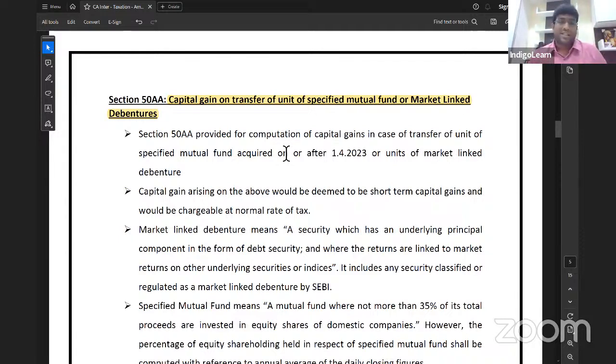Now they brought one new interesting section 50AA by Finance Act 2023 to specify that if there is a capital gain on transfer of unit of specified mutual fund or a market linked debenture, then it is deemed to be short term. Deemed to be what, my dear friends? Short term. Transfer of unit of specified mutual fund acquired on or after 1/4/2023, or units of market linked debenture. Definition we'll see. Don't worry. Capital gain would be deemed to be short-term capital gain and will be chargeable to tax at normal rate.